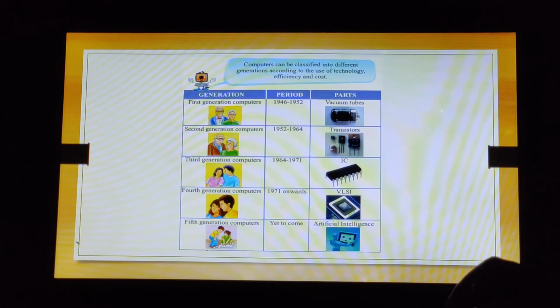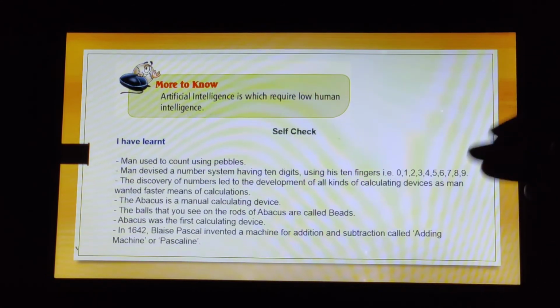Now what is artificial intelligence? Maybe we'll get to know in the near future. See, what does it mean? Artificial intelligence is that which requires low human intelligence, meaning the computer will have so much more information, so many more things, in a better manner, in a modified manner, that we will have to use less of our own intelligence. Okay children, just see how the technology is working and how it is changing day by day, right?